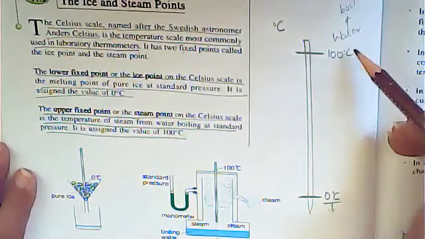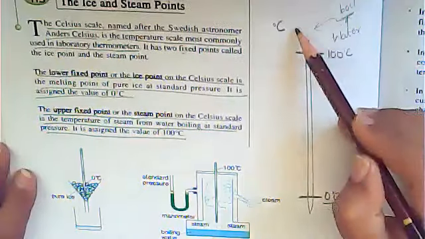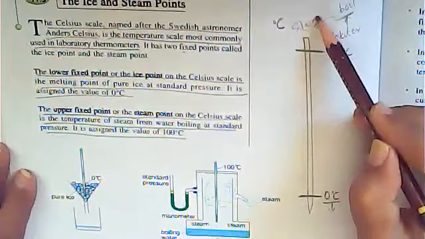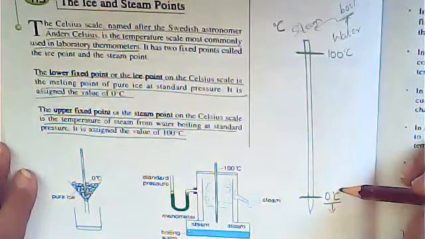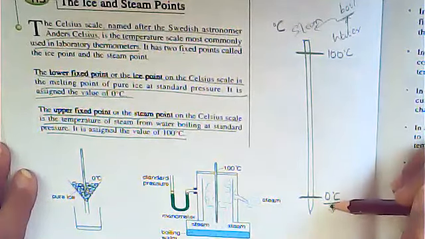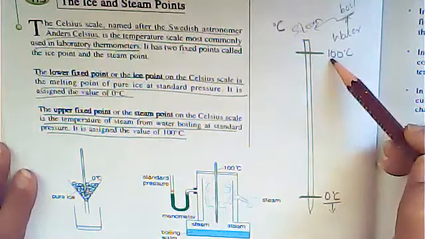This is called the steam point. Why is it the steam point? Because after boiling, water will be converted into steam. So that's why it is called the steam point, and this is called the ice point. Why ice point? Because after this your water will become ice. So this is the ice point and this is the steam point, right?